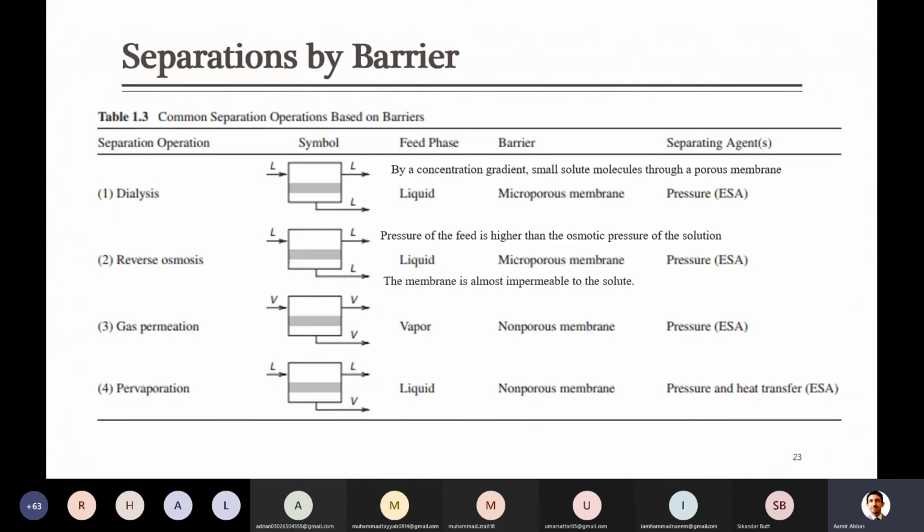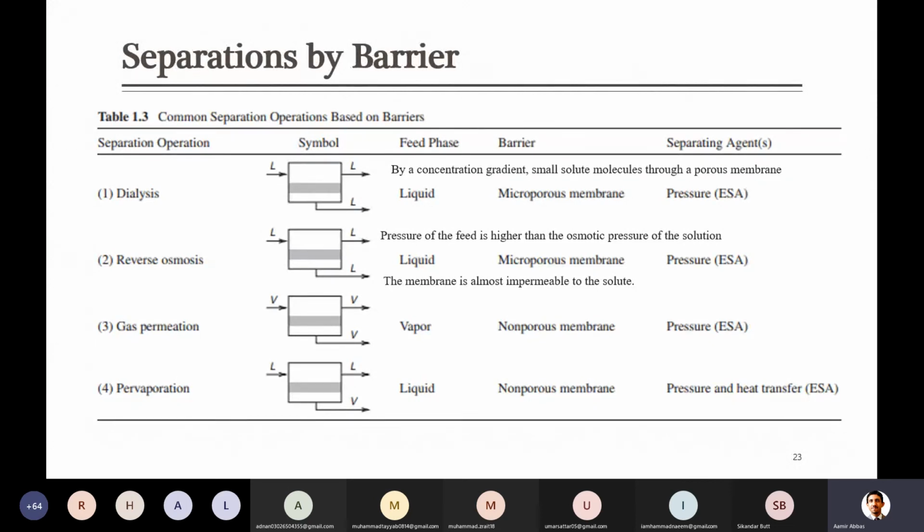Yes, because gas molecules are very small, and there is no big difference between the diameters of the molecules. So if you want to separate oxygen from the air, nitrogen and oxygen both can pass through. So most of the time when you look at a gas permeation system, they have a non-porous membrane. Through these non-porous membranes, as we discussed in the last slide, due to solubility and diffusion, some molecules can pass through those membranes.